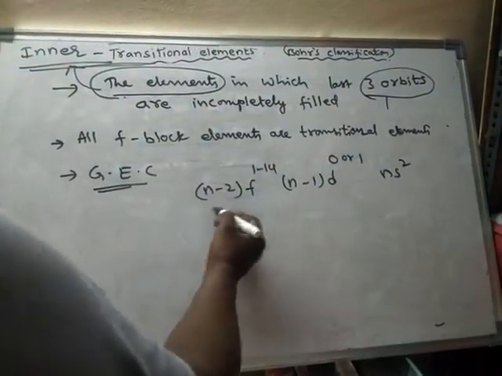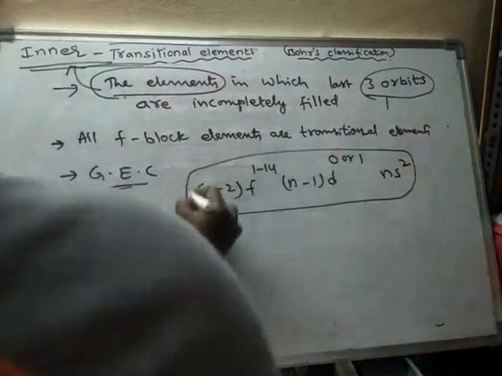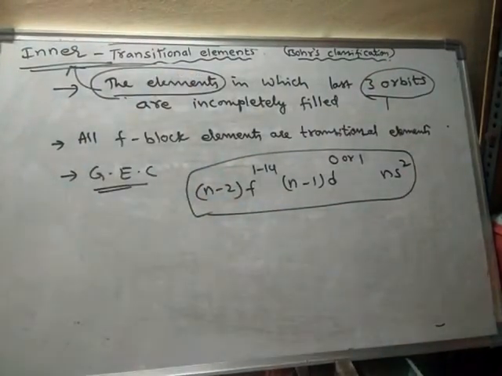So this is the general electronic configuration of these elements.